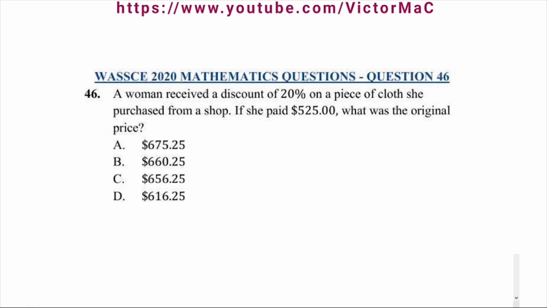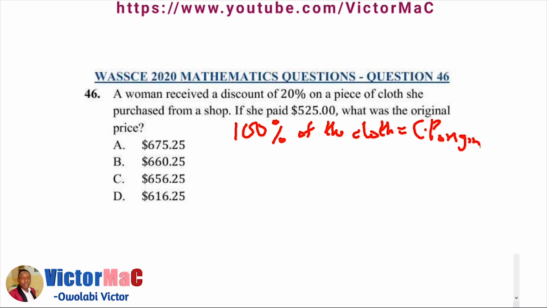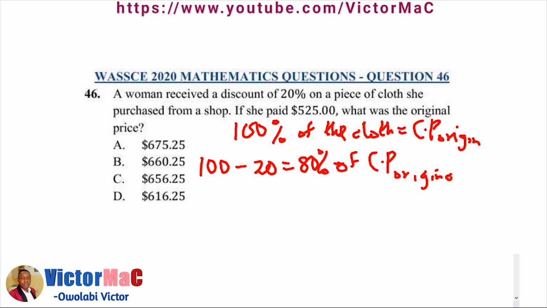Now we know that 100% of the cloth itself is the same thing as the original cost price. Right? So by giving a 20% discount means that she sold it at 80% of the original cost price.